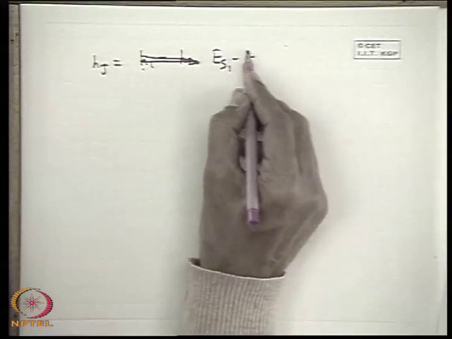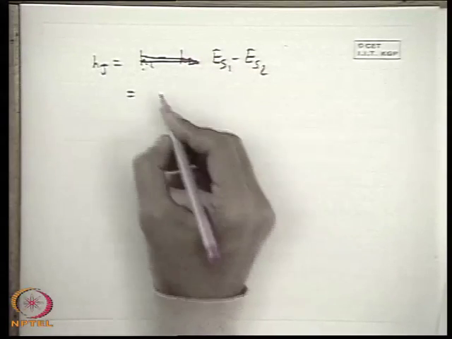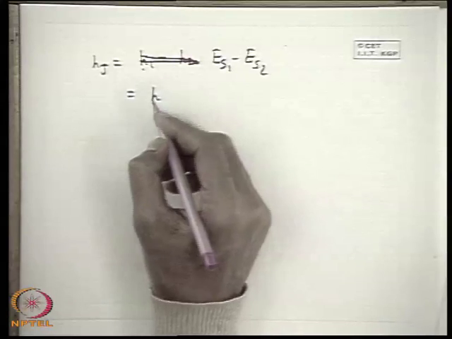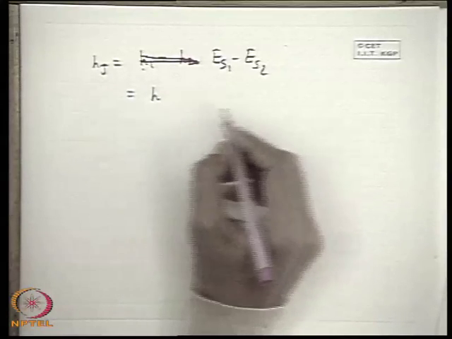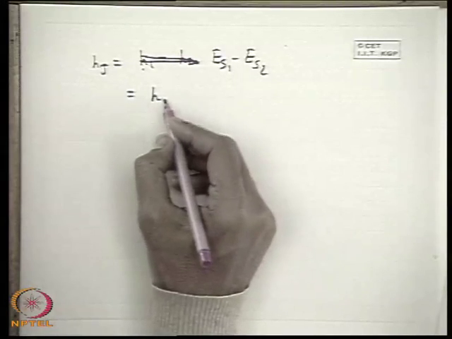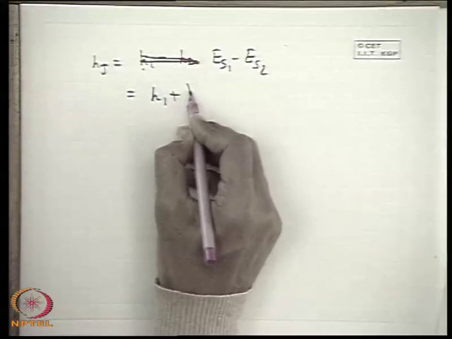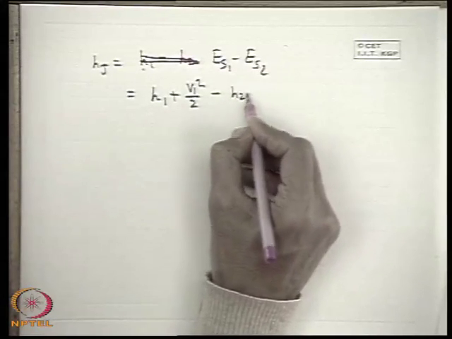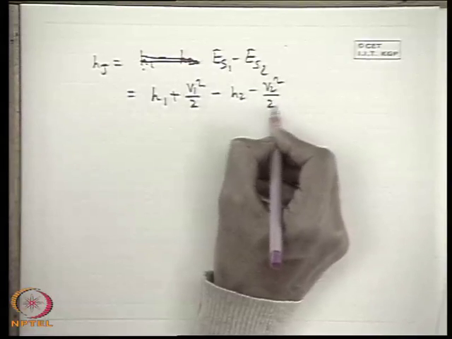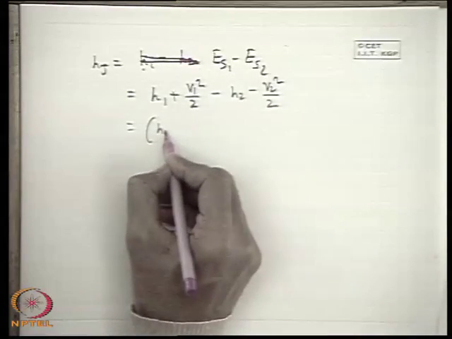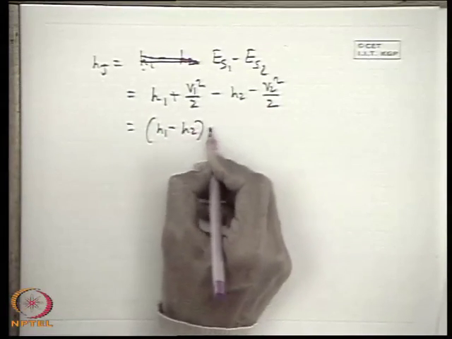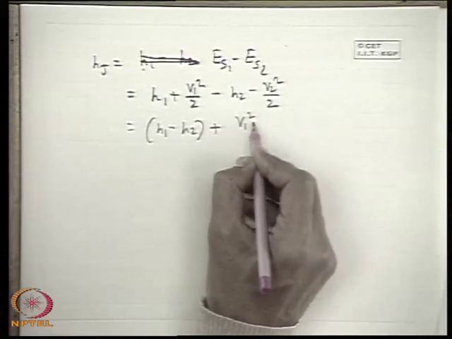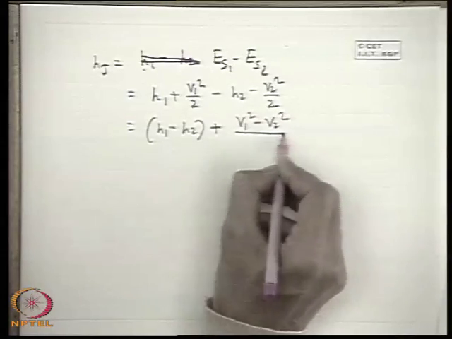ES1 minus ES2. That means we know the expression of ES, that H plus V square by 2. So let us write like this way, H1 plus V1 square by 2 minus H2 minus V2 square by 2. So this can be written as H1 minus H2 plus V1 square minus V2 square by 2.